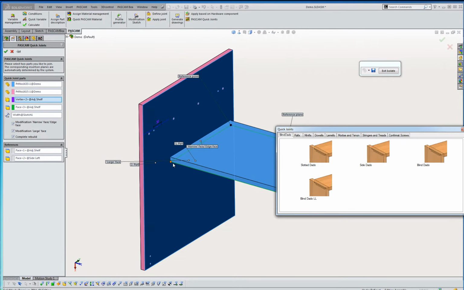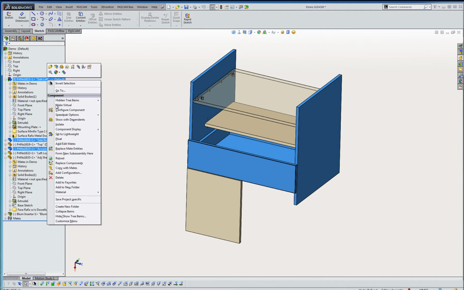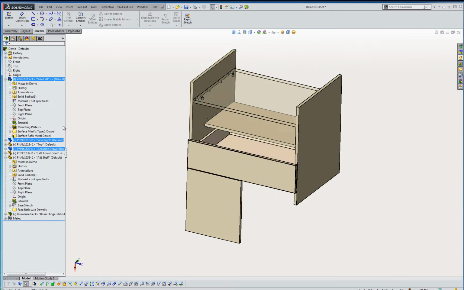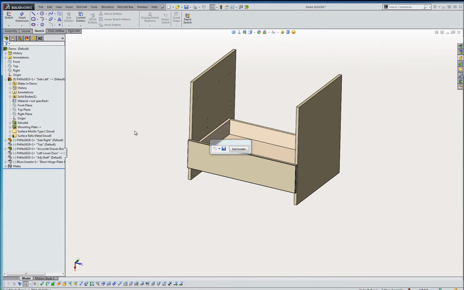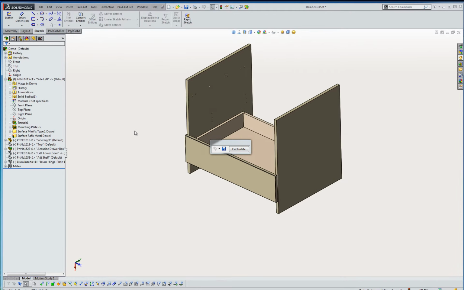Next, we will add some hardware modifications. This is similar to the quick joint functionality. We will add the drilling pattern for 50 centimeter Accuride drawer slides, which are the drawer slides included in our model.